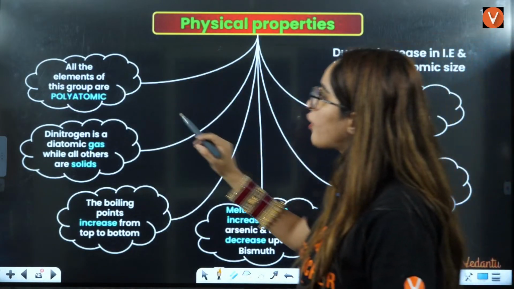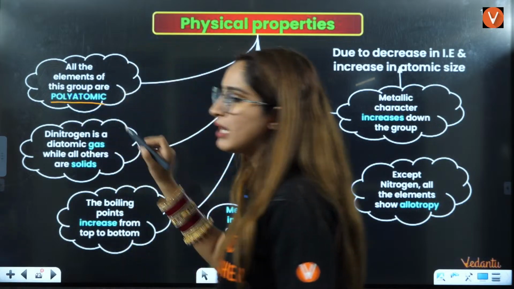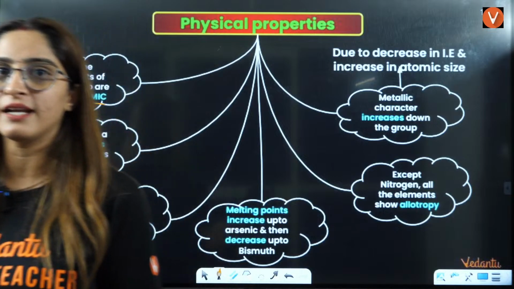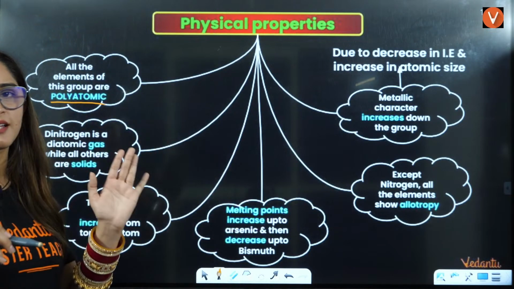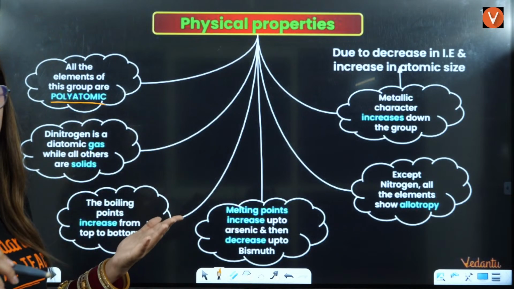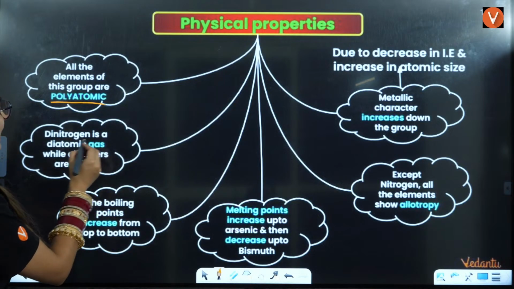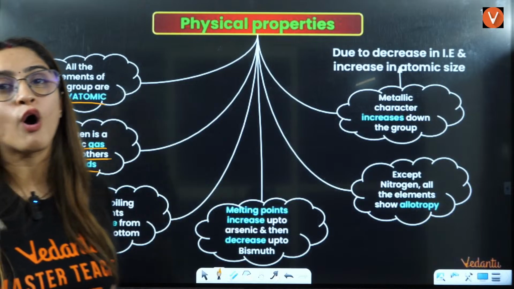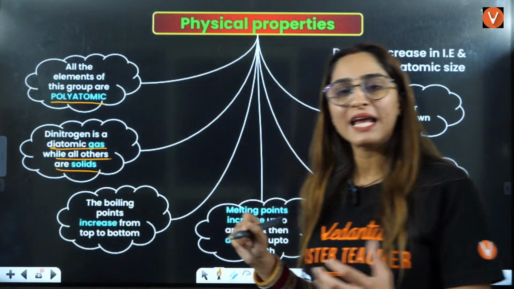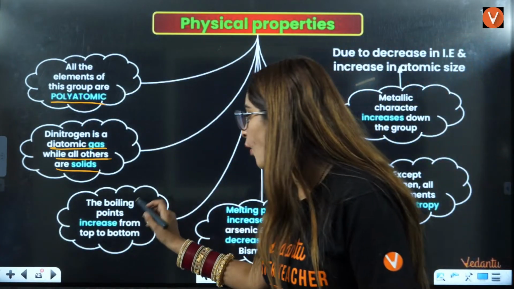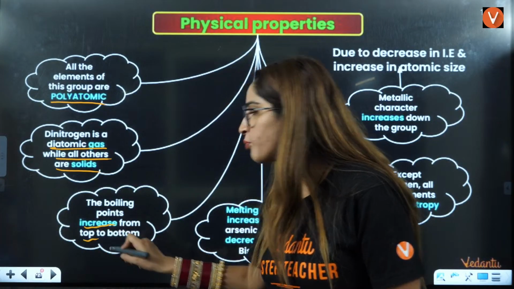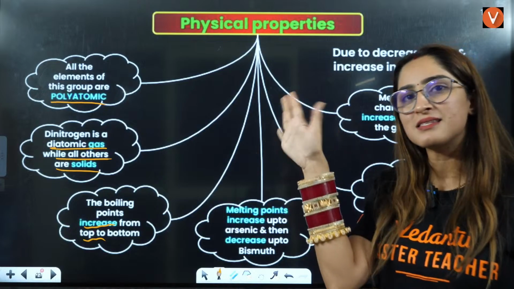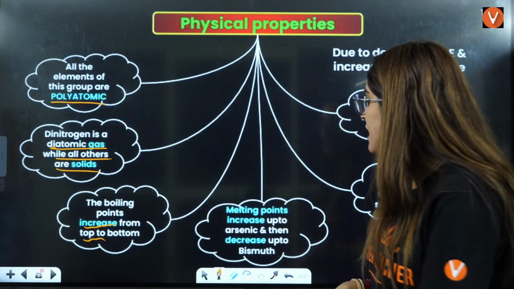If you see that all the elements of this group are polyatomic, like you have N2, P4, S8, not S8, S8 is in next group, like P4 you have, right? So dinitrogen is a diatomic gas where all the other elements are solids in nature. Only dinitrogen is a diatomic gas. The boiling point increase from top to bottom. So when we go top to bottom, boiling point usually increases. Here you have no exception also, right?